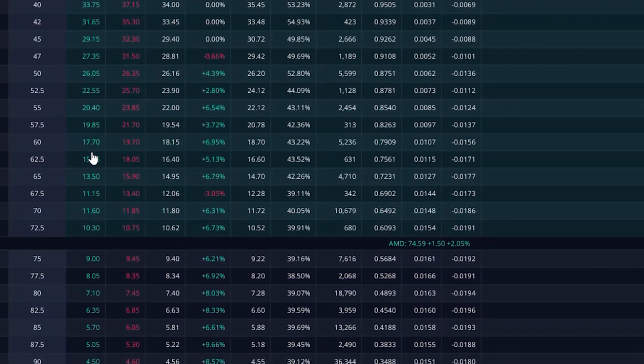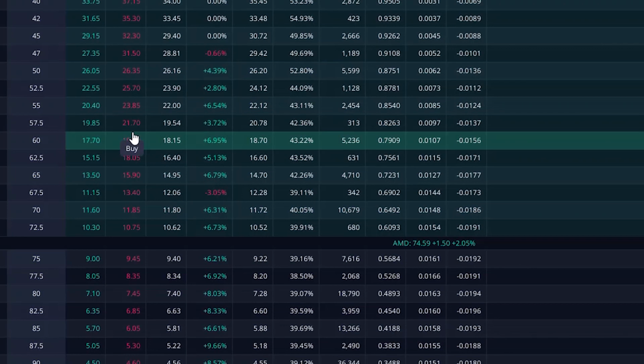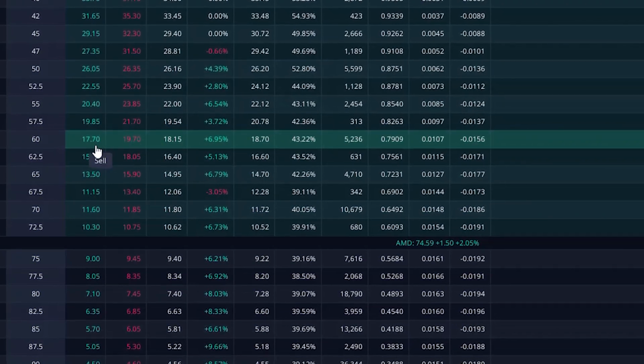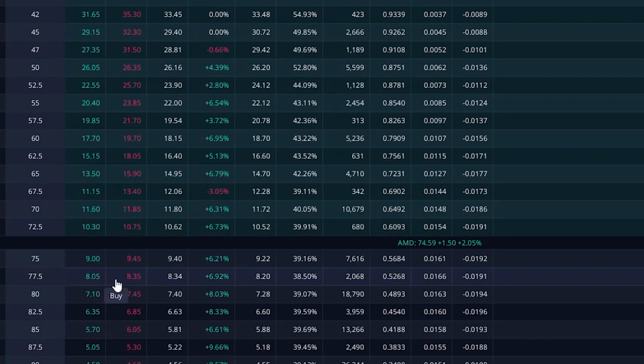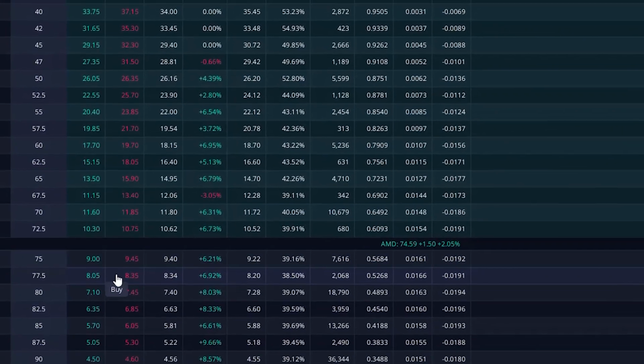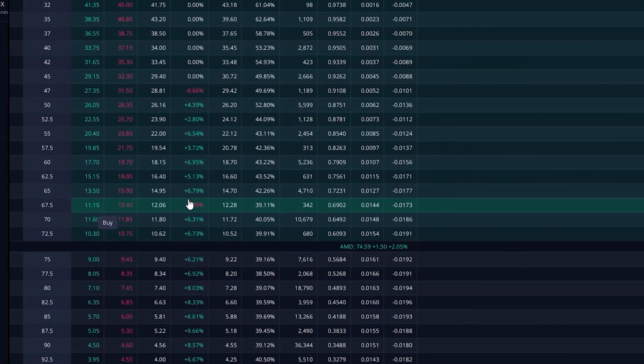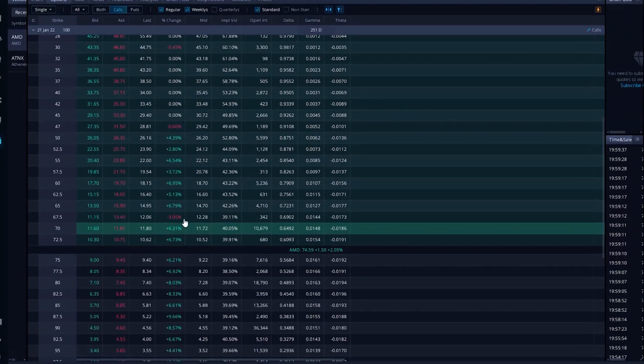Those are going to be way more expensive though, and there's not a lot of people trading it, so the spread is a lot larger. So this spread here is $2. If I buy at 19, I'm already losing $2. So I would have to buy one where the spread isn't that large, and sacrifice some on the delta.